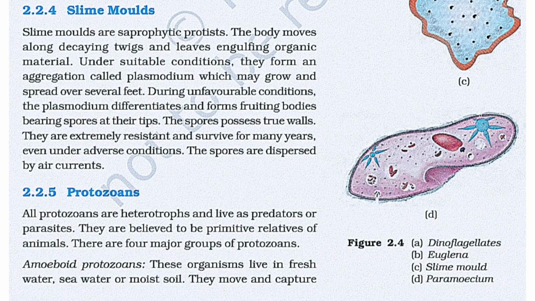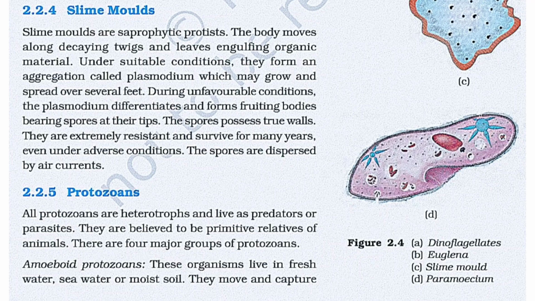Next one is slime molds. Slime molds are saprophytic protists. The body moves along decaying twigs and leaves, engulfing the organic material. Under suitable conditions, they form an aggregation called plasmodium, which may grow and spread over several feet. During unfavorable conditions, the plasmodium differentiates and forms fruiting bodies bearing spores at their tips. The spores possess two walls. They are extremely resistant and survive for many years even under adverse conditions. The spores are dispersed by air currents.